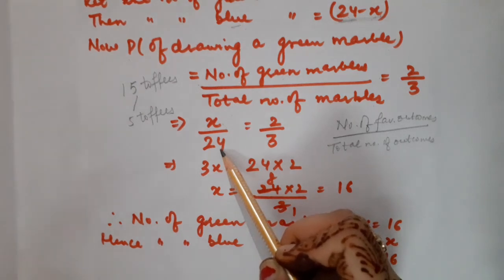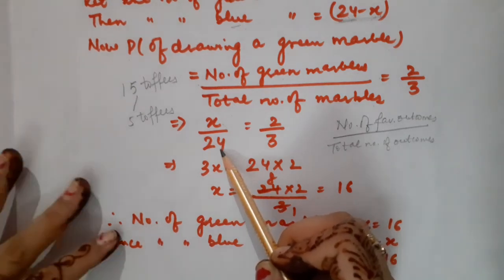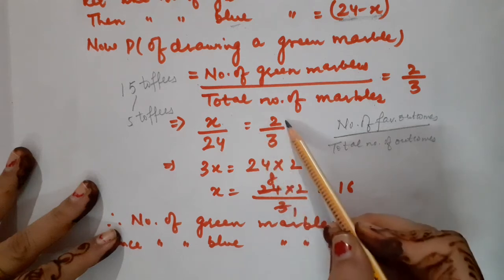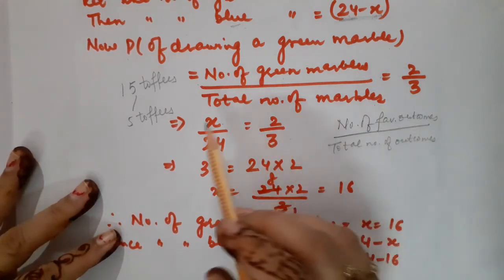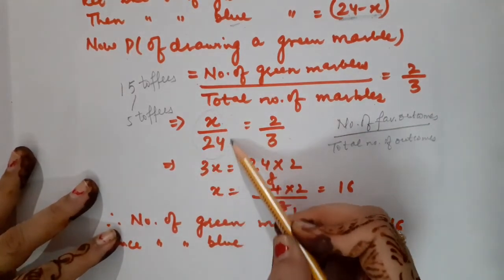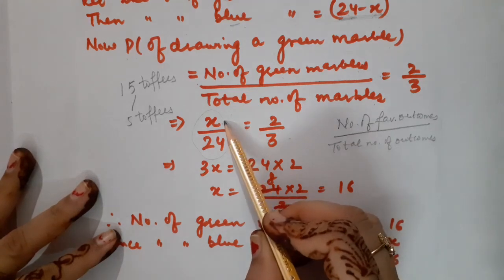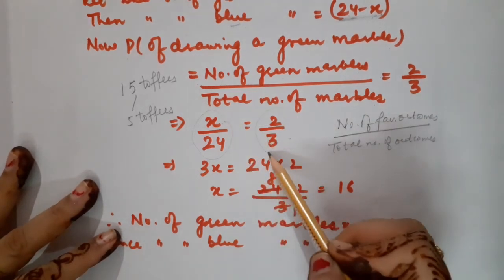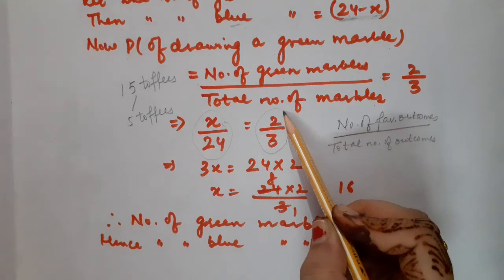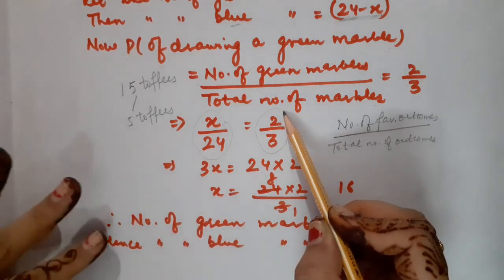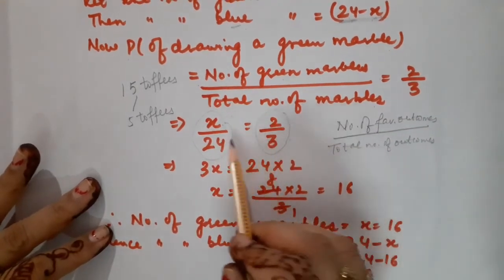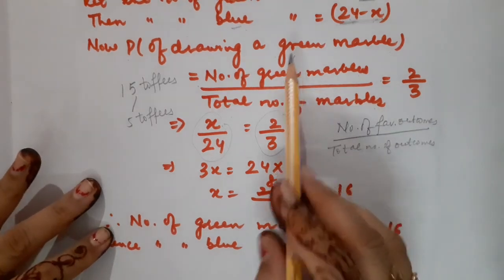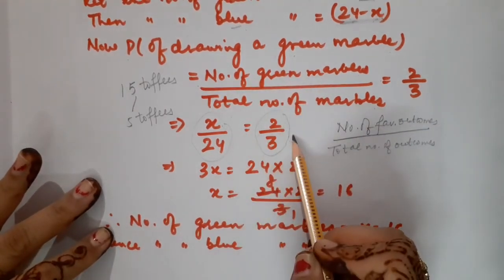Which is already given to us in the question. x upon 24 is equal to 2 by 3. So this is the probability which I have calculated according to my assumption, and this is the probability which is given to me of drawing a green marble. So definitely both the probabilities are related to the green marble, so they must be placed equal to each other. Correct?